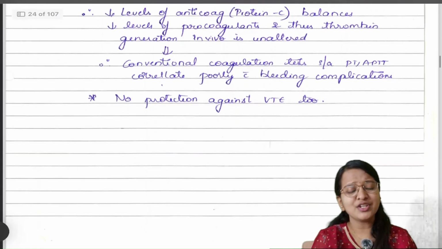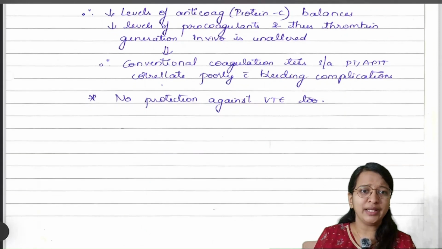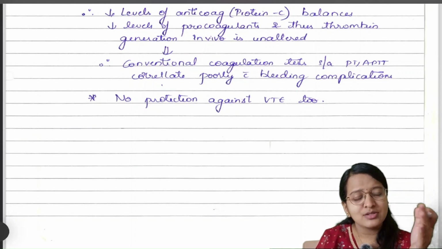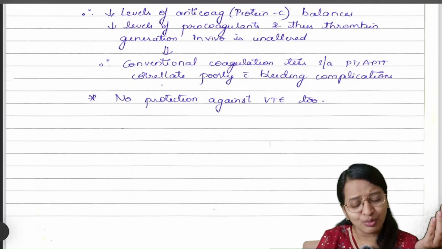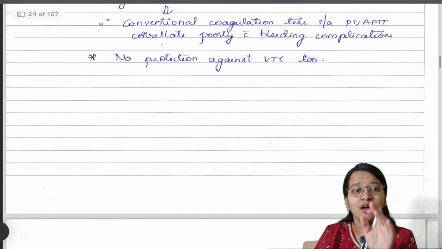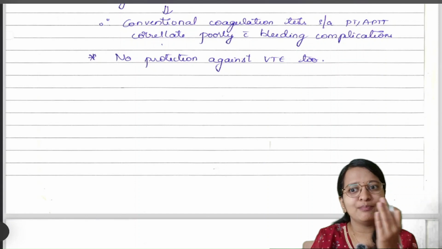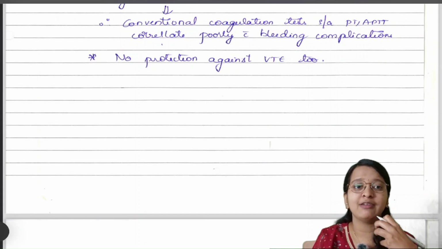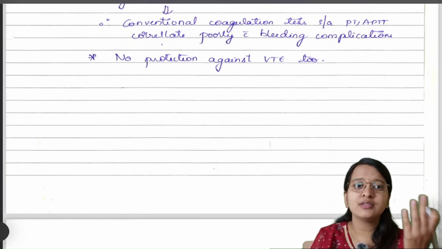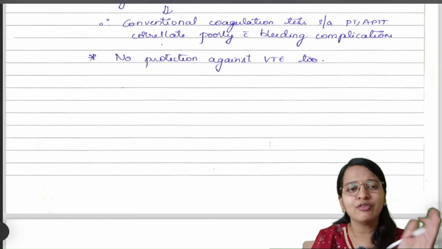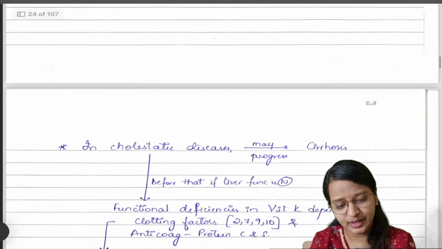So your conventional coagulation tests like PT, APTT might not give accurate results about the bleeding state. So we have to go for your TEG or ROTEM. And also there won't be any protection against your VTE. So we can't tell whether bleeding occurs or not, whether there will be thromboembolism or not. So all that we have to know in your real-time TEG or ROTEM.